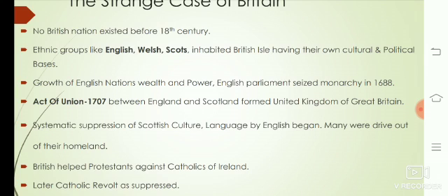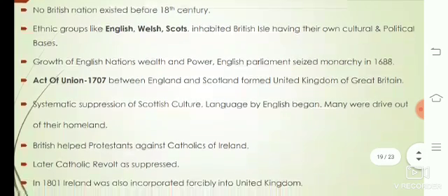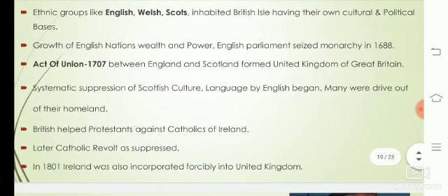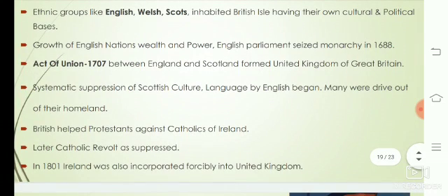Growth of English nation's wealth and power. English Parliament ceased monarchy in 1688. Act of Union 1707 between England and Scotland formed United Kingdom of Great Britain. Systematic suppression of Scottish culture and language by English began. Many were driven out of their homeland.